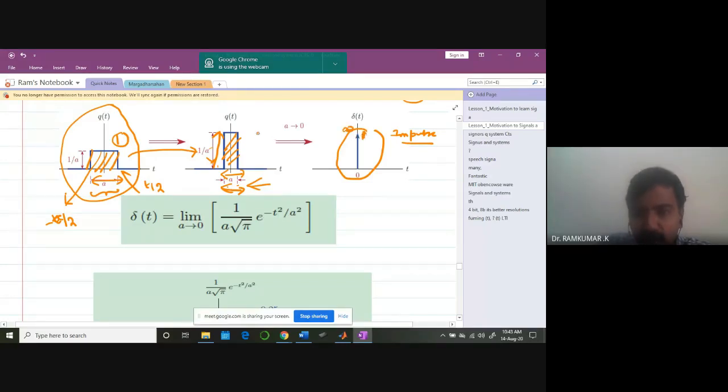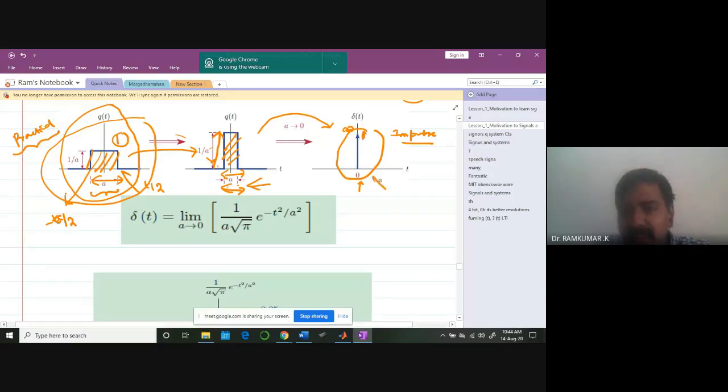Ideally you have to visualize this. Theoretically it's not feasible. At time t equal to 0, you will not get 1. But you will be working with rectangular signals like this only. This is more practical. You can generate these signals in the lab, but you cannot generate the ideal impulse in the lab. For mathematical analysis purposes, we are using these signals.